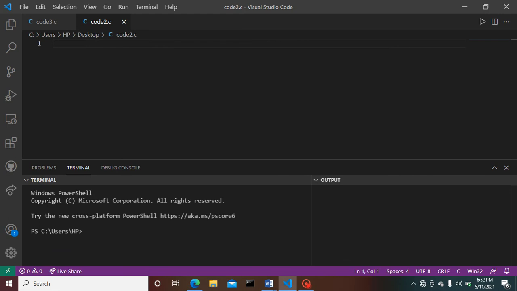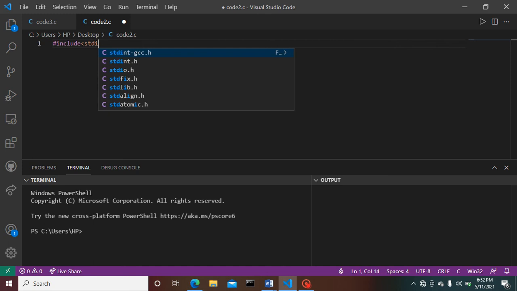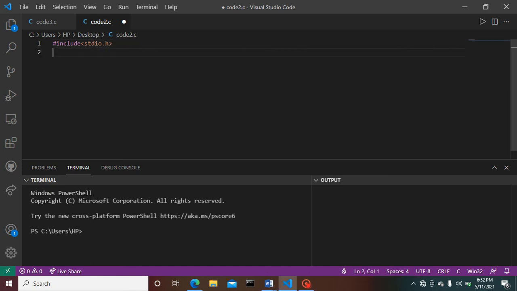Let's have a look at our first code. Look at the very first lines, these four lines. They are very important.